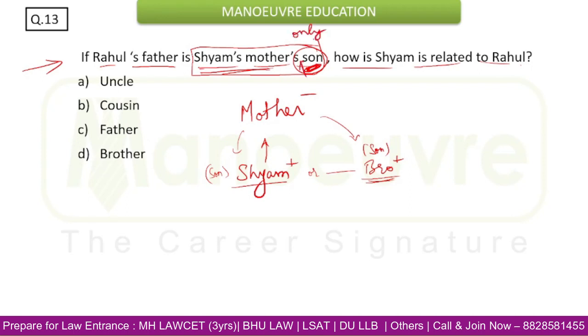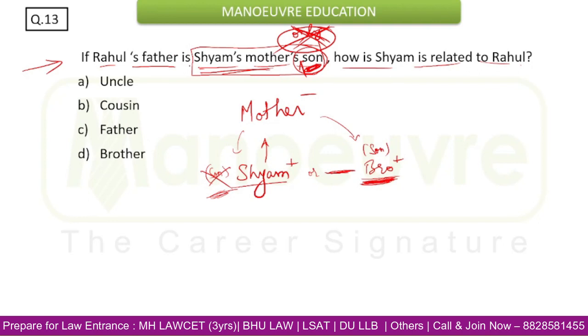उन्होंने ऐसा नहीं कहा है कि Shyam's mother's only son. अगर उन्होंने कहा होता कि Shyam's mother's only son, then that son would have been Shyam himself. But since they have not mentioned the word only, we will go by the inference that it is not Shyam, it is his brother. So that son is Shyam's brother.